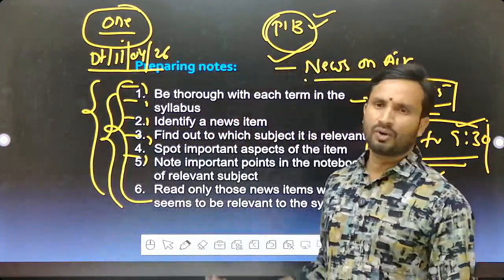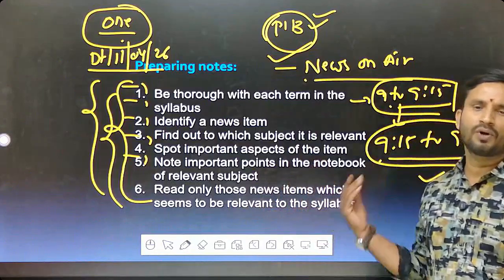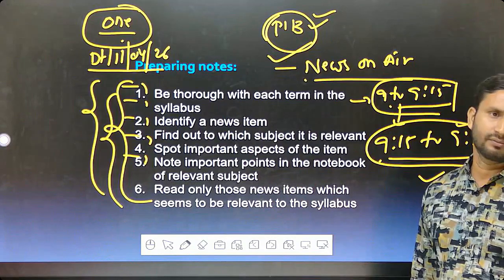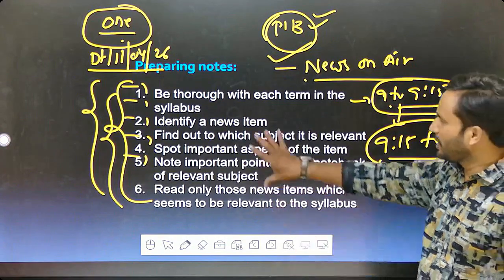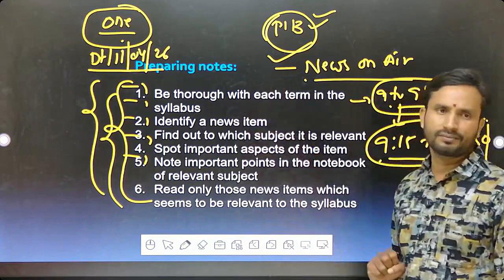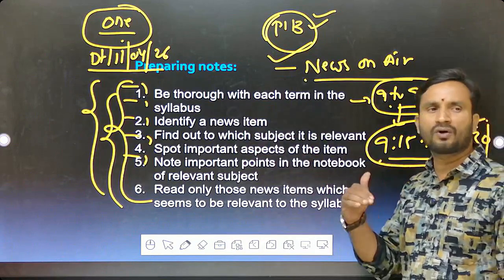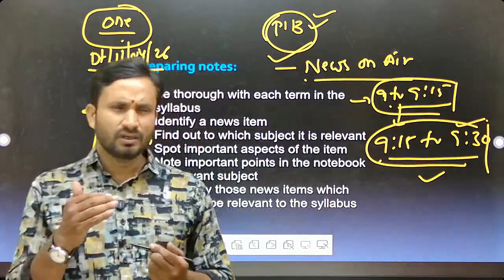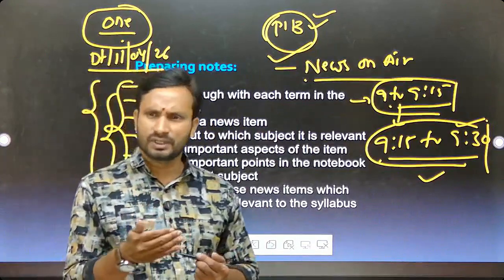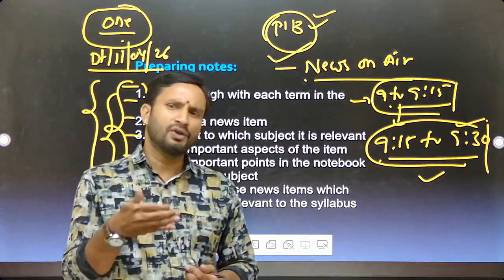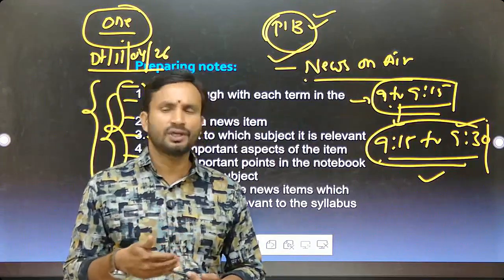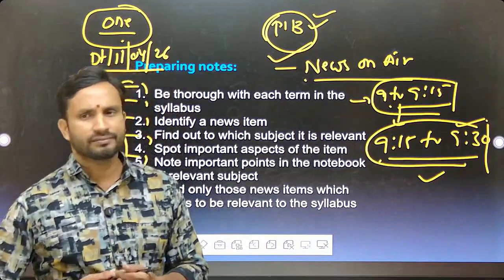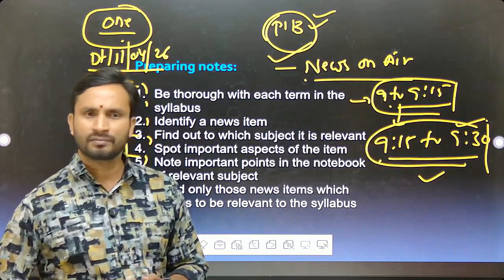Your newspaper reading should be not more than 1.5 hours. Don't read for 4 hours, 5 hours. Initially it may take about 2 to 3 hours, or 3 to 4 hours. But go on reading the newspaper and the time would be reduced to 1.5 hours.